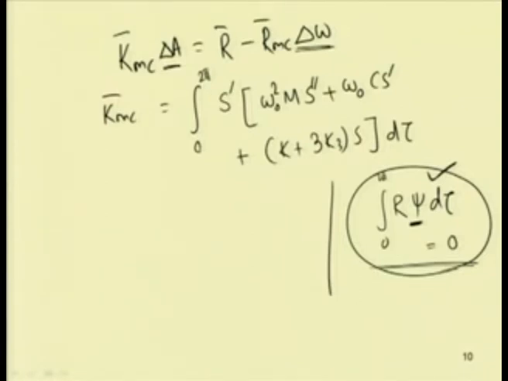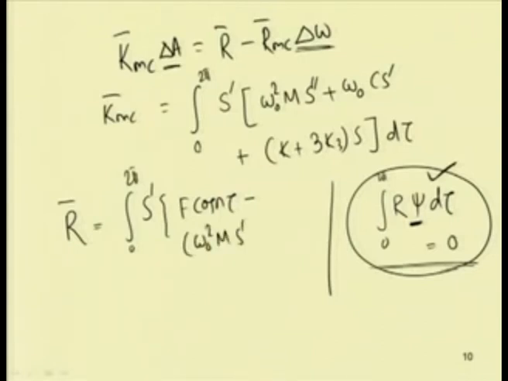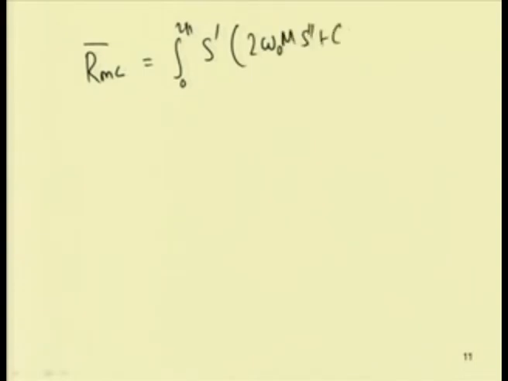One can get r dash also in this form: r dash will be the integral from 0 to 2 pi of S dash into f cos n tau minus omega 0 square m S double dash plus omega 0 c S dash plus k plus k 3 S, d tau, into A. Similarly, r m c bar will be equal to the integral from 0 to 2 pi of S transpose multiplied by 2 omega 0 m S double dash plus c S dash, d tau, into A.